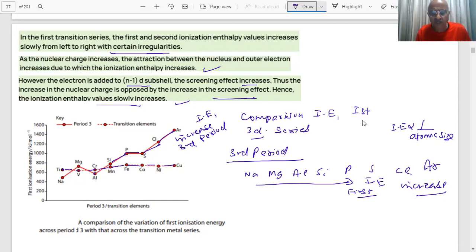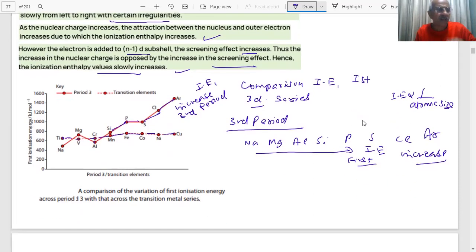So here are some of the important properties of the transition elements and a comparison with period 3. We have discussed what d block elements are, what transition elements are, the variation in their atomic radii, the factors on which it depends, ionization enthalpies, and how the ionization enthalpy can be compared with period 3 of the periodic table.